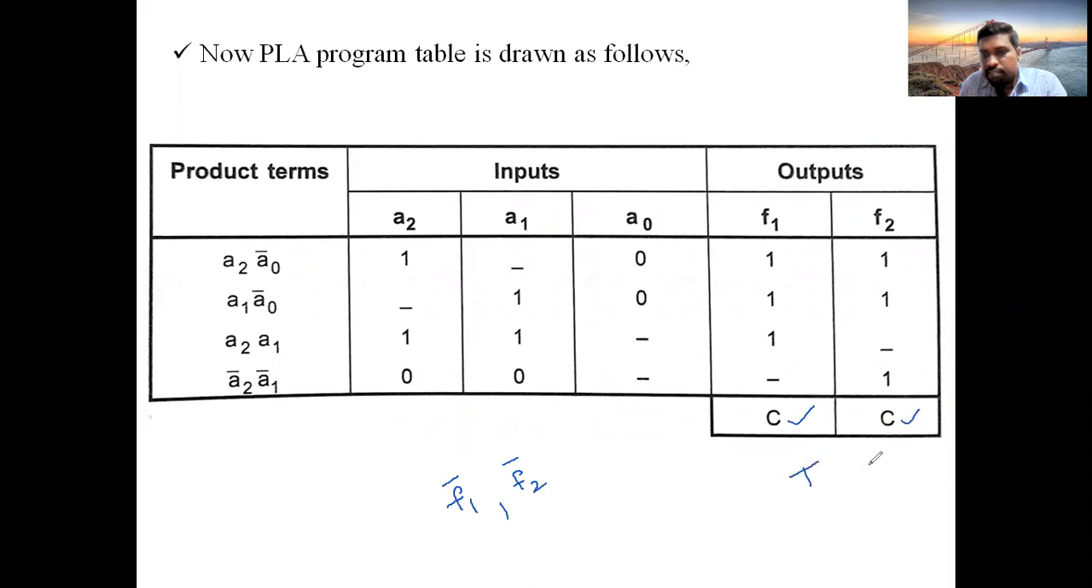Why? Because directly when we compare F1, F2, there the condition is satisfied. Therefore, we kept T, true form. But now, unless we compare the complementary forms of the given two functions, we didn't get the condition satisfied. Therefore, only after finding F1 bar and F2 bar did we get these four product terms. Therefore, the column should be written here as C, which mentions that F1 and F2 are complementary forms.